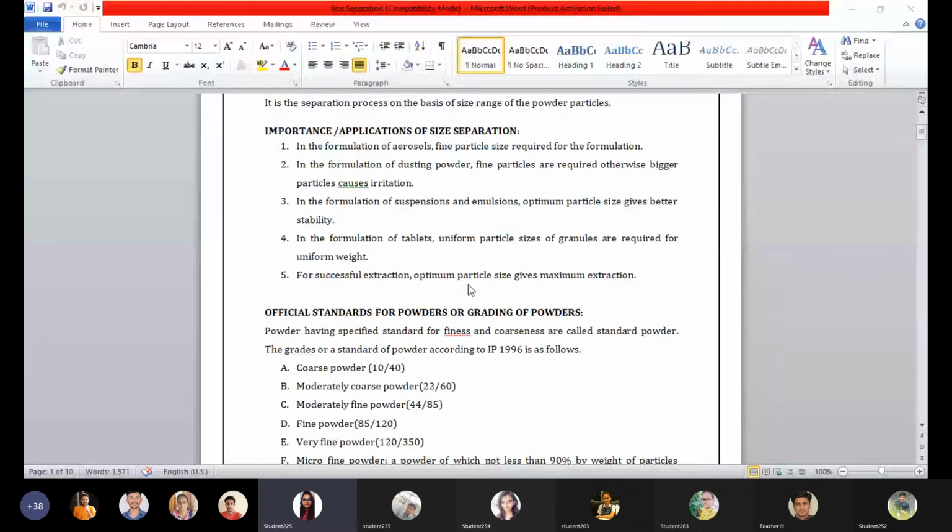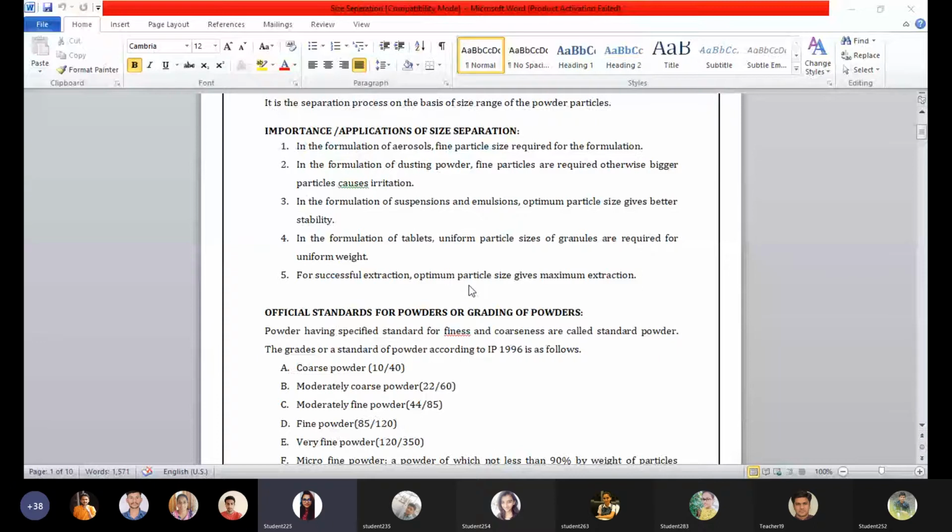So what actual numbers are allotted for these terms, we are going to see in the official standards for powders or grinding of powders. The powders having specified standards for fineness and coarseness are called standard powders. The grades or standards of a powder according to Indian Pharmacopoeia 1996 are as follows. IP has decided an official standard for powders, and the powders which have the standard value for particle size are called standard powders.